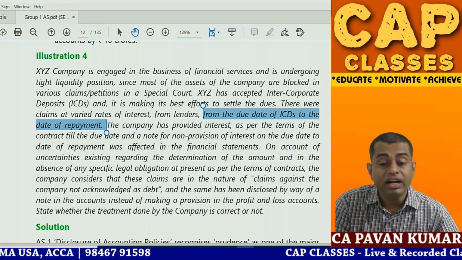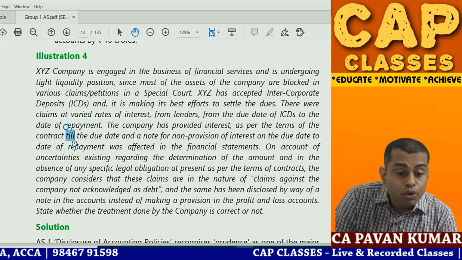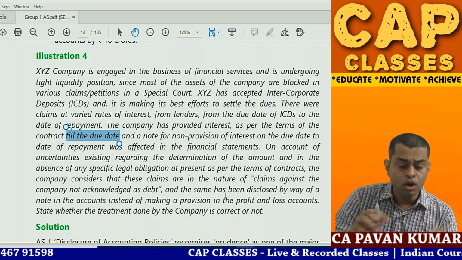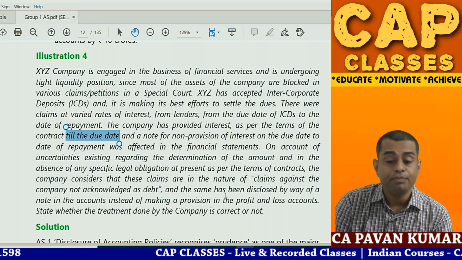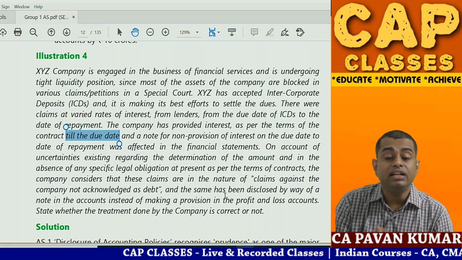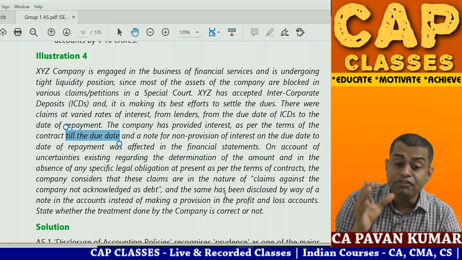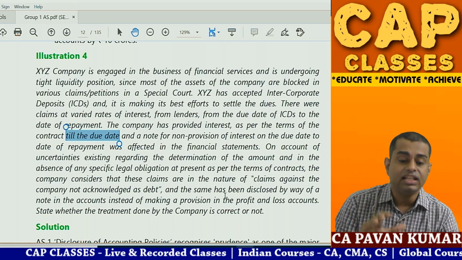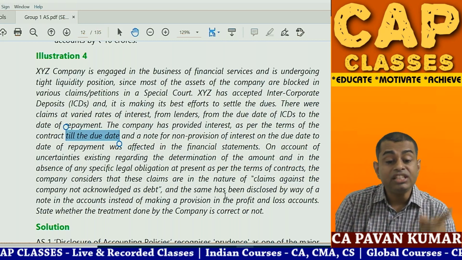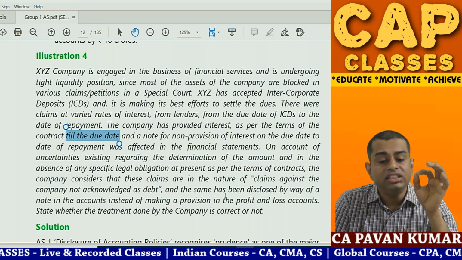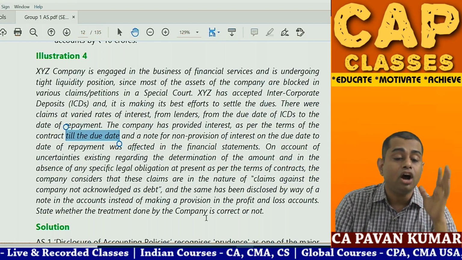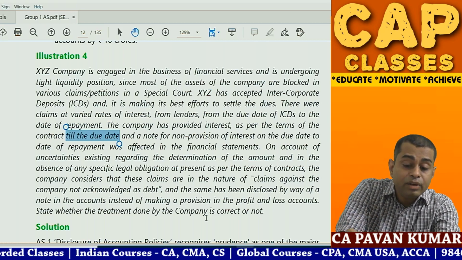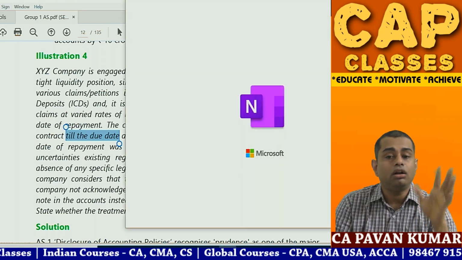The company has provided interest as per the terms of the contract till due date, and a note for non-provision of interest from the due date to the date of repayment was given in the financial statements. On account of uncertainties regarding the determination of the amount and in the absence of any specific legal obligation at present as per the terms of contract, the company considers that these claims are in the nature of claims against the company not yet acknowledged as debt, and the same has been disclosed by way of notes in the accounts instead of making a provision in P&L. State whether the treatment given by the company is correct or not.